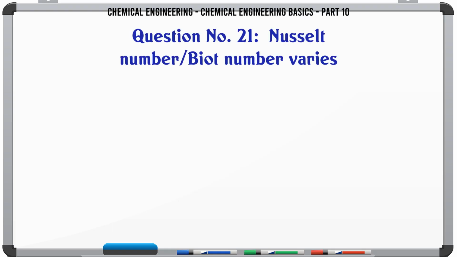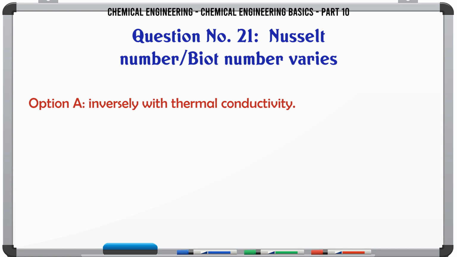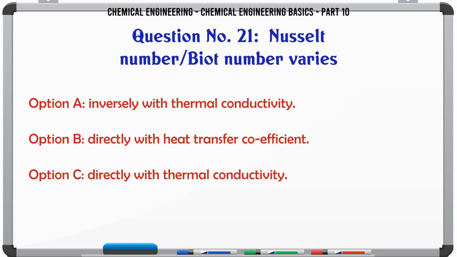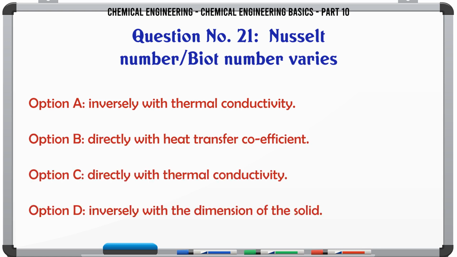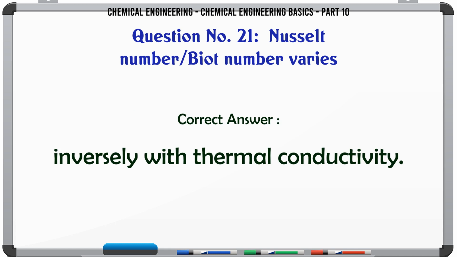Nusselt number over Biot number varies A. inversely with thermal conductivity. B. directly with heat transfer coefficient. C. directly with thermal conductivity. D. inversely with the dimension of the solid. The correct answer is inversely with thermal conductivity.